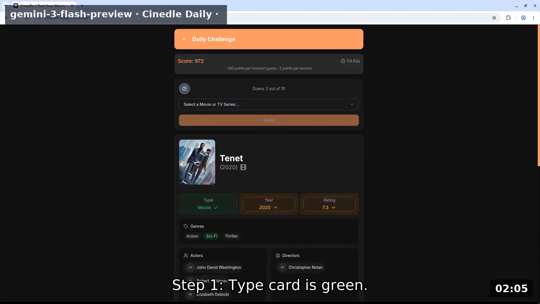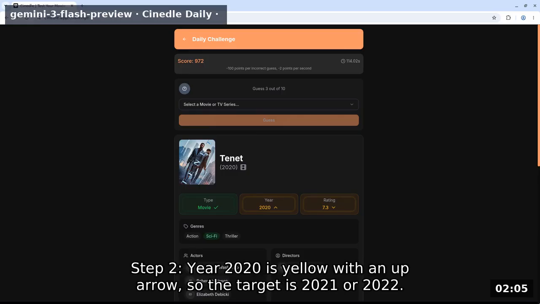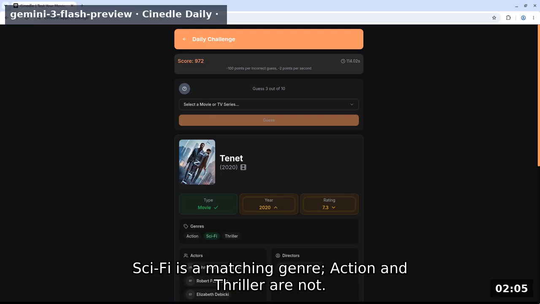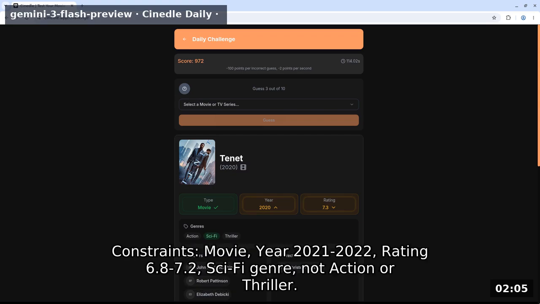Step 1, type card is green. My guess Tenet is a movie, target medium equals movie. Step 2, year 2020 is yellow with an up arrow, so the target is 2021 or 2022. Rating 7.3 is yellow with a down arrow, so the target rating is between 6.8 and 7.2. Sci-fi is a matching genre, action and thriller are not. No actors or directors from Tenet overlap. Constraints, movie, year 2021-2022, rating 6.8-7.2, sci-fi genre, not action or thriller.